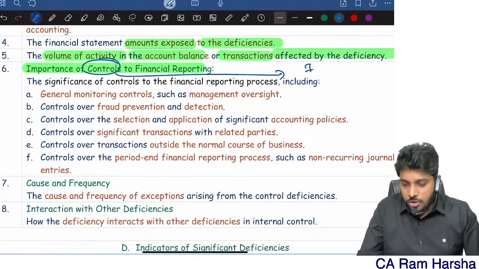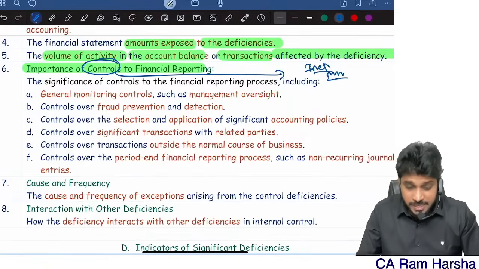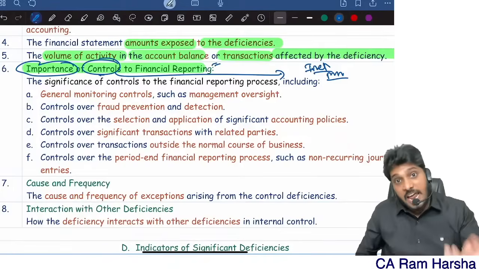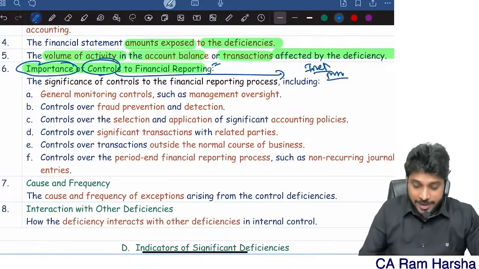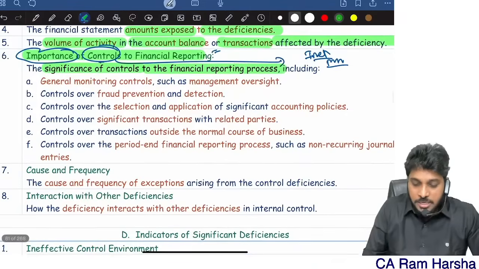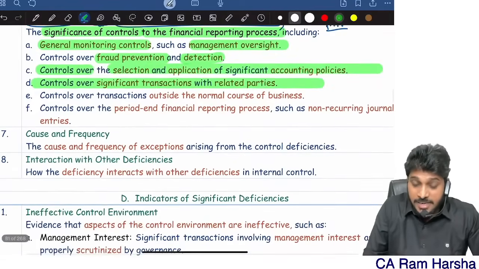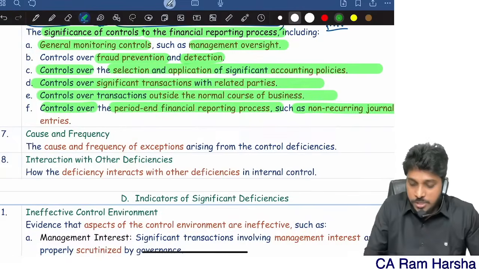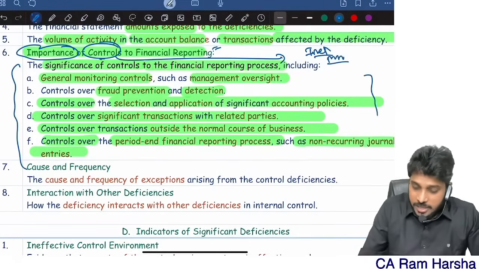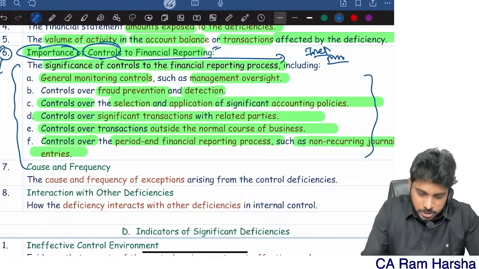Either the control is ineffective or the control is missing. That is a deficiency, right? What is the importance of that control to the financial reporting process, to the preparation of financial statements? What is the impact of this control? Especially the significance of controls to financial reporting, including monitoring controls, management oversight, fraud prevention controls, controls over selection and application of accounting policies, controls over significant transactions with related parties, controls for transactions outside the normal course of business, and controls over the period-end financial reporting process, such as non-recurring items. These are all various controls which are significant for financial reporting. They may ask you the sixth point itself for a 4-mark question.